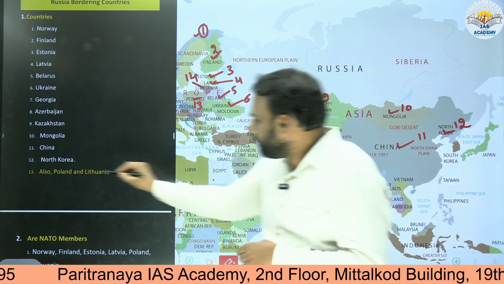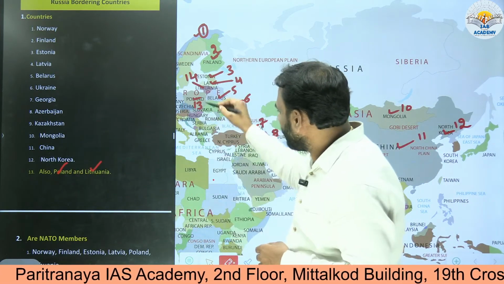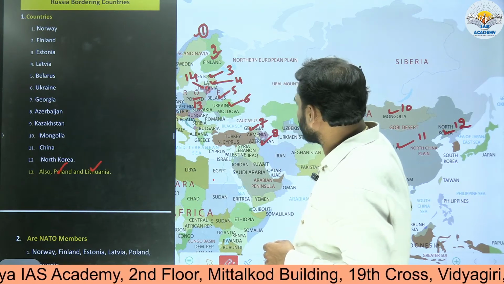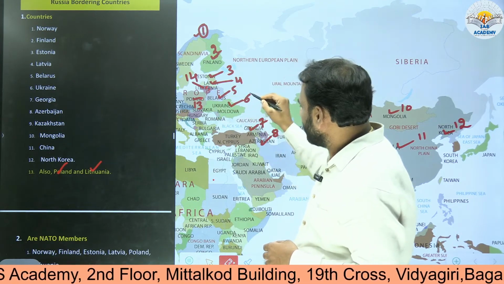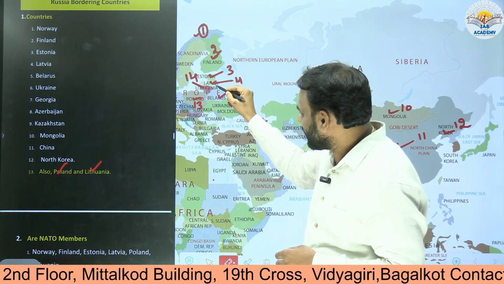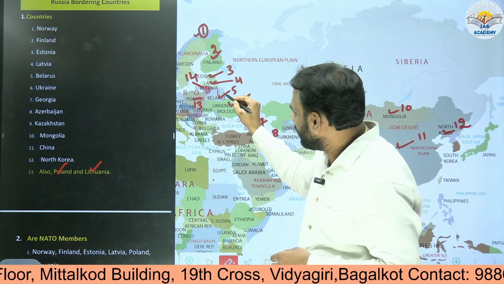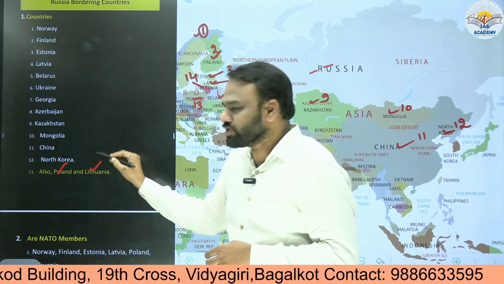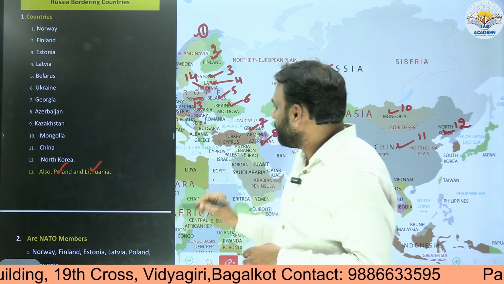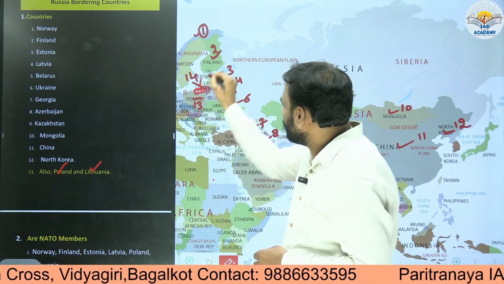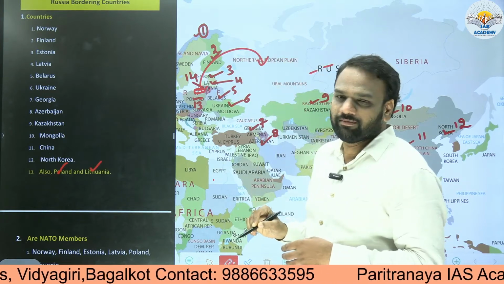Now, if you look at Poland and Lithuania, Poland is located here, Lithuania is located here. Poland does not share a border with Russia directly, and Lithuania also does not. The Russian border ends here, where we have Latvia and Belarus. But I included Poland and Lithuania as also sharing their border with Russia. Why? Because we have a small part here which also belongs to Russia.